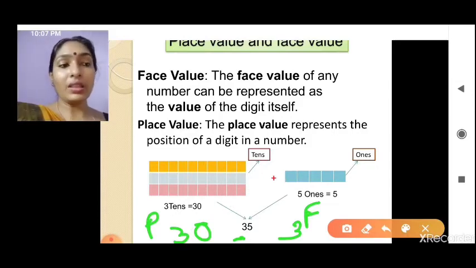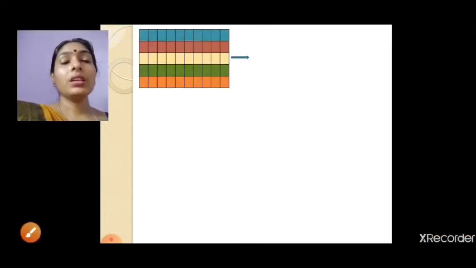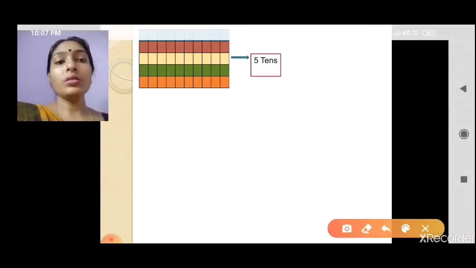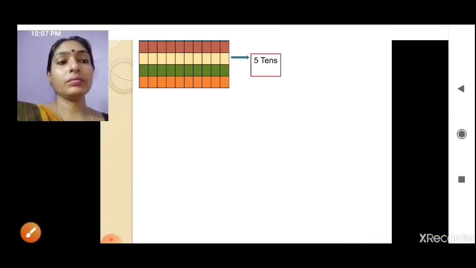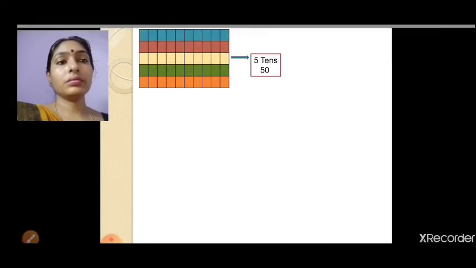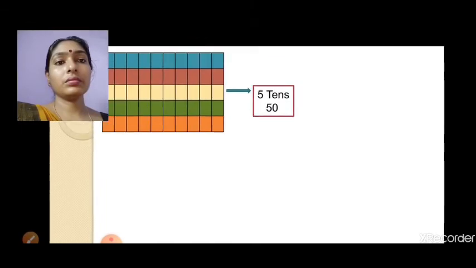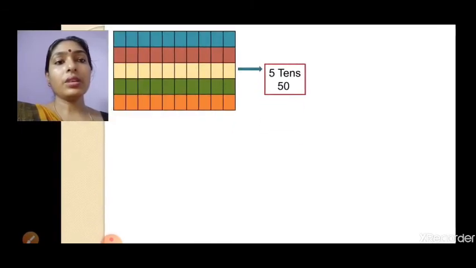Let us do another sum. So here again there are boxes of tens. How many tens are there?